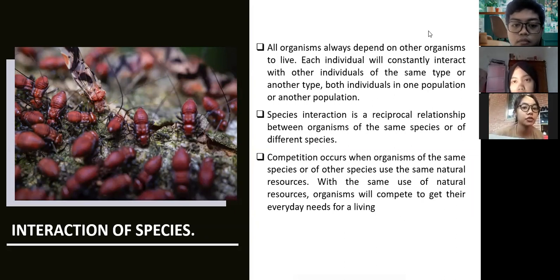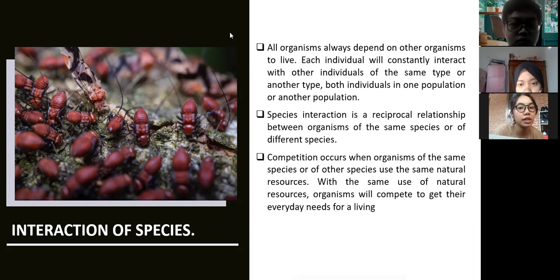Okay, the next is interaction of species. All organisms always depend on other organisms to live. Each individual will constantly interact with other individuals of the same type or another type, both individuals in one population or another population.